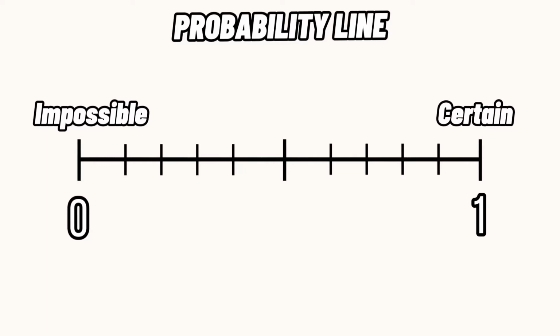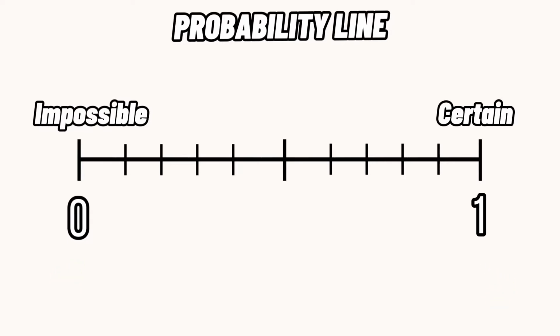It is certain. These are the maximum possibilities of an event to occur. That is why the lowest number on the probability line is always 0, and the highest is always 1. It cannot be less likely than impossible, nor more likely than certain.